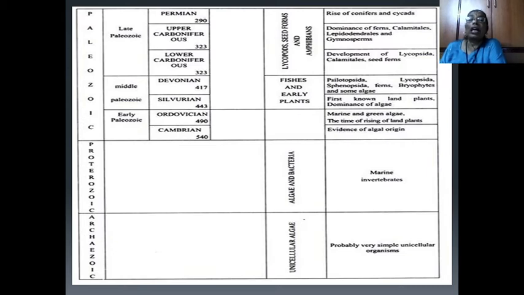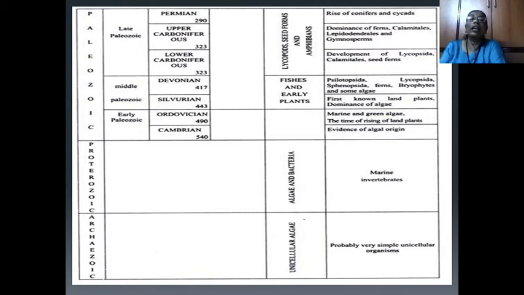Psilotopsida, Lycopsida, Sphenopsida, ferns, bryophytes and some algae show their dominance on earth in the Devonian of the middle Paleozoic, which is 417 million years ago. The first known land plants and the dominance of algae are seen in the Silurian period, 443 million years ago.